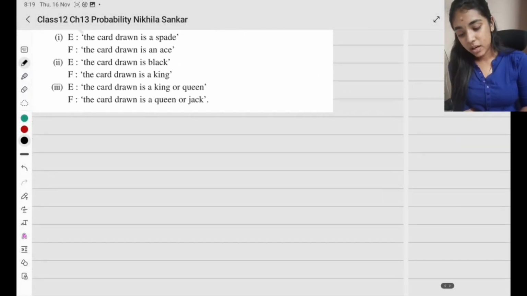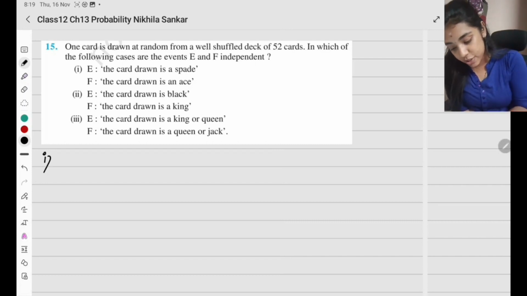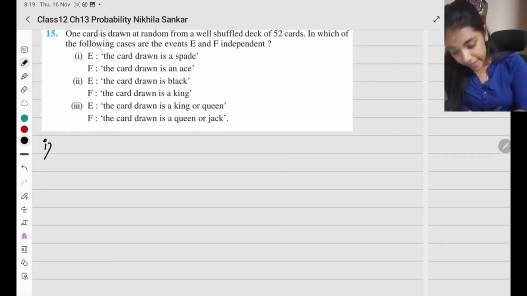Question number 15. One card is drawn at random from a well-shuffled deck of 52 cards. In which of the following cases are the events independent? First subsection: E, the card drawn is a spade, and F, the card drawn is an ace.